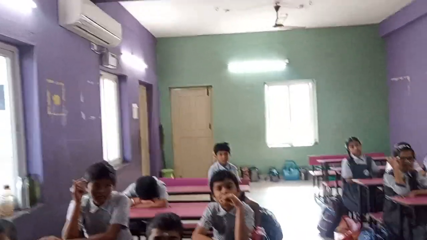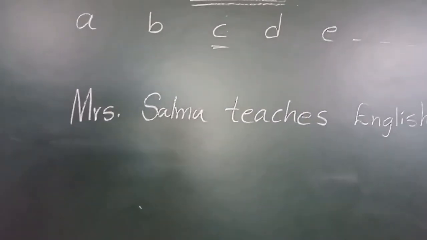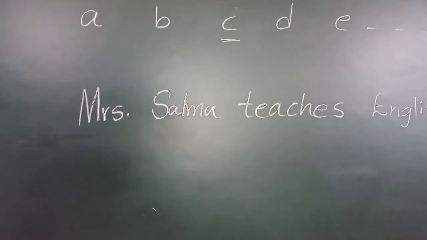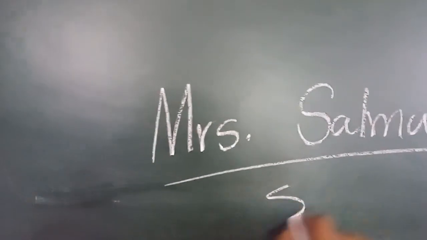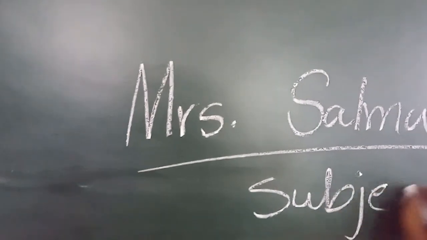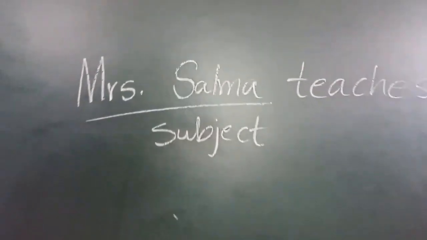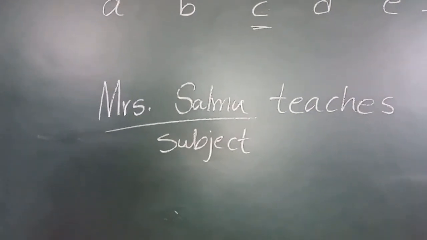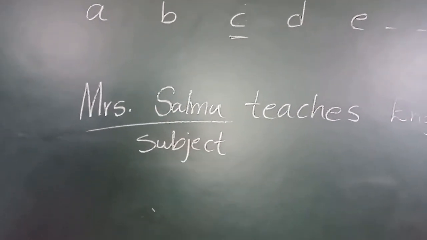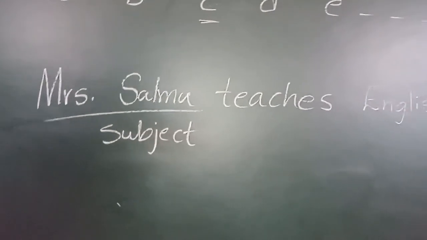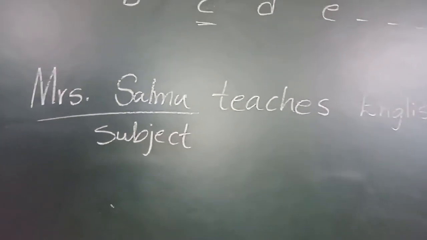Okay, here in this sentence, whom are we talking about? Mrs. Salma. So this is the subject. Whom we are talking about or what we are talking about is the subject. So we are talking in this sentence about Mrs. Salma. So Mrs. Salma is the subject.